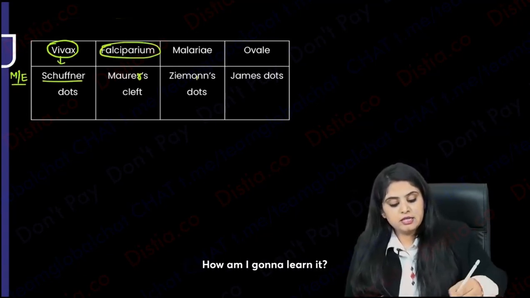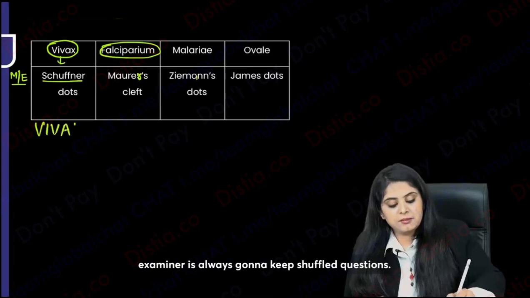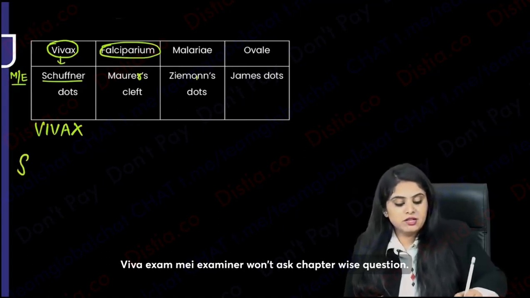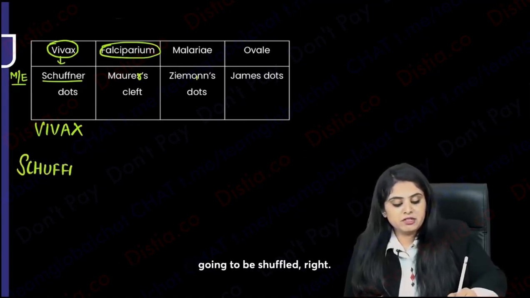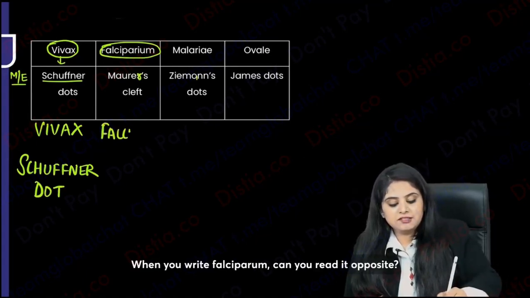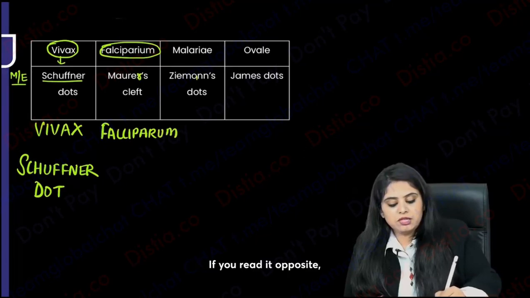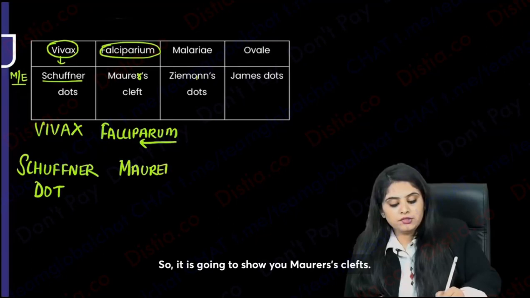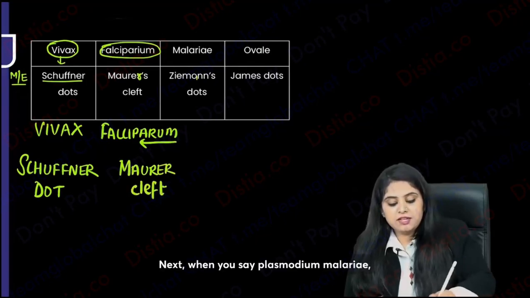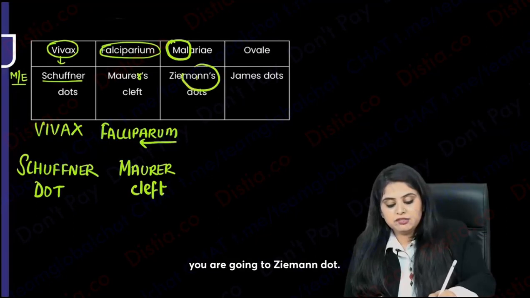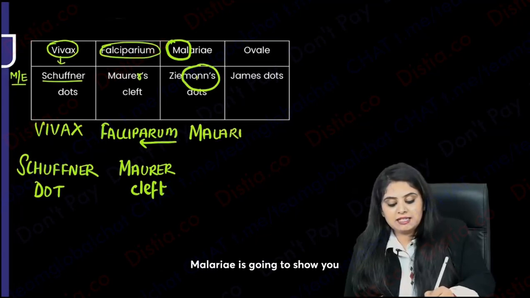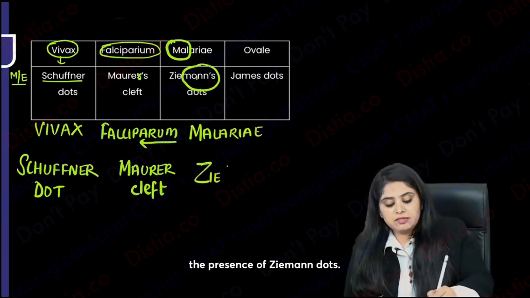How am I going to learn it? Please remember, in the viva exam the examiner is always going to keep shuffled questions. The viva examiner won't ask you chapter-wise questions. So everything is going to be shuffled, right? So Schaffner's dots will show. When you write Falciparum, can you read it opposite? If you read it opposite, it sounds like MAUR. So it is going to show you Maurer's clefts. Next, when you say Plasmodium malariae, you're going to see Ziemann's dots. So in malariae you will see Z-man dots. That is how I have learned it. Malariae is going to show you the presence of Z-man dots.